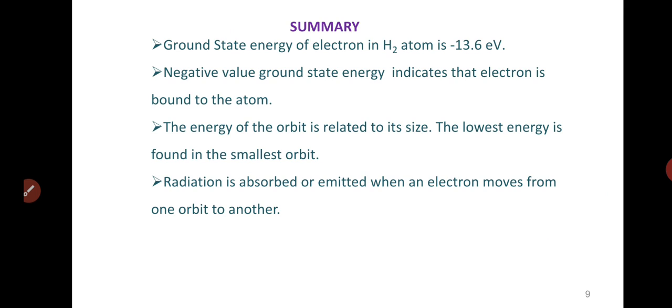The energy of the orbit is related to its size; the lowest energy is found in the smallest orbit. And according to the third assumption, radiation is absorbed or emitted when an electron moves from one orbit to another orbit.